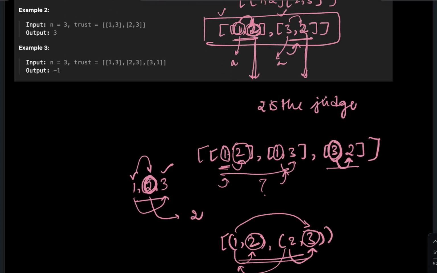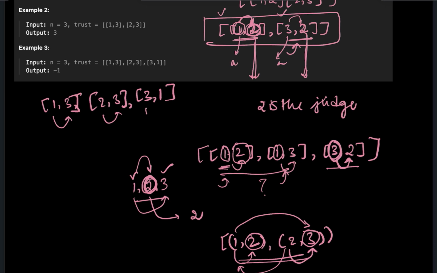Now let's consider a different example: [1,3], [2,3] and [3,1]. Here 1 is trusting 3. Nice. Next, 2 is trusting 3. Well and good. But 3 here is trusting 1. Until now 3 was trusted, but suddenly 3 is trusting 1.